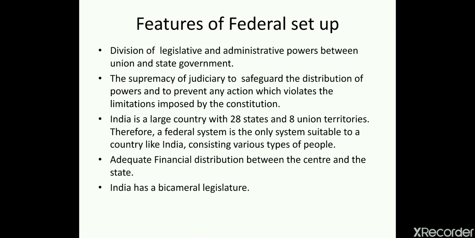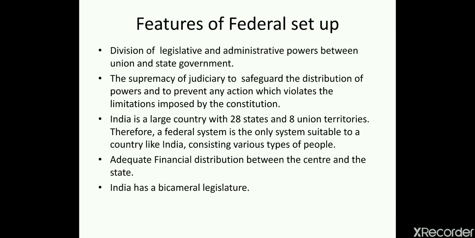Then, India is a large country with 28 states and now 8 union territories. Therefore, a federal system is the only system suitable for a country like India. Why? Because India is a diverse country and the needs of the particular states are also diverse. For example, the need and requirement of Rajasthan will be totally different from the need of Jammu and Kashmir, because the climatic change is there and the cultural difference is there.